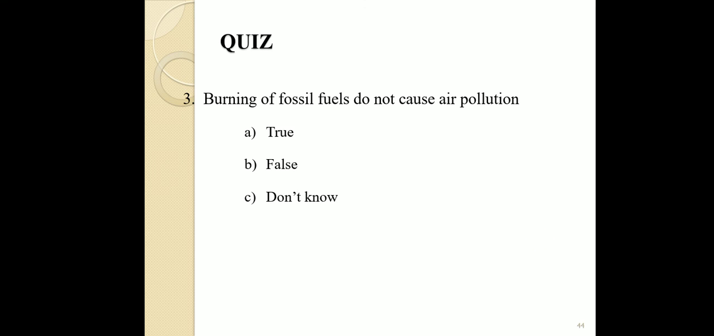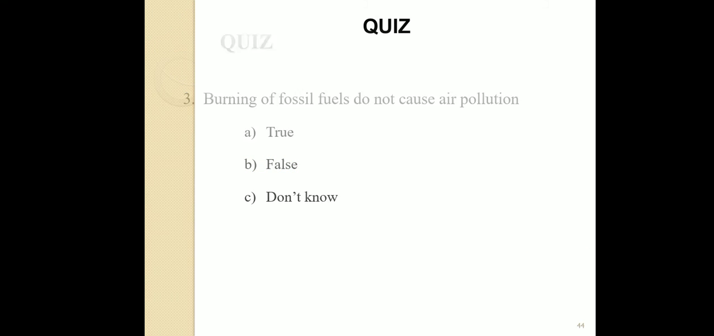Next question. Burning of fossil fuels does not cause air pollution. This statement is given to you. Is it correct or not? You can state that it is true, false, or don't know. Give the answer. Okay, that is false, because fossil fuels cause air pollution, all of you know that. So the statement is false.